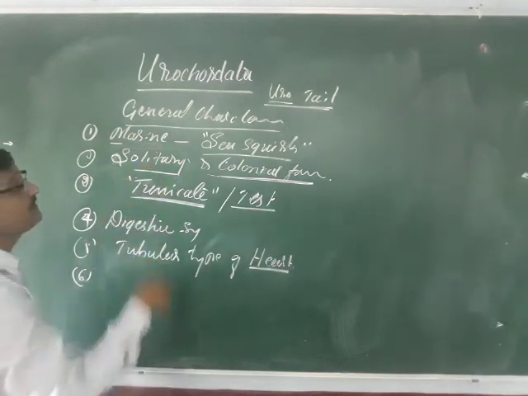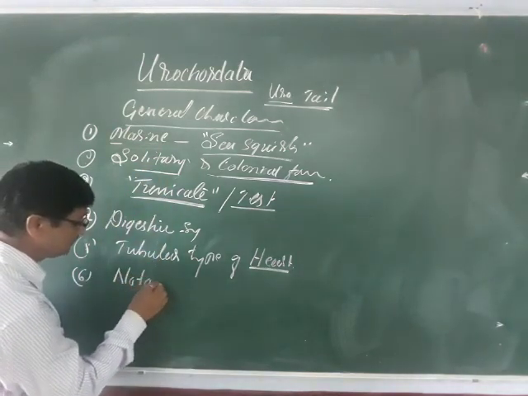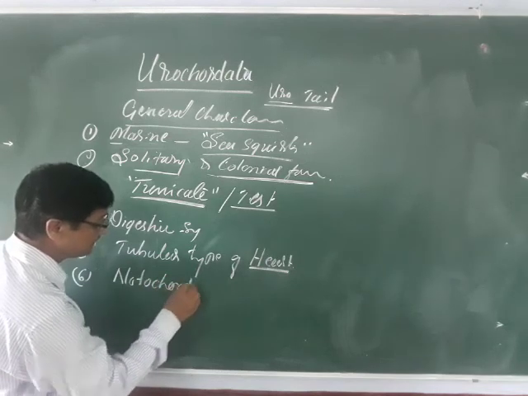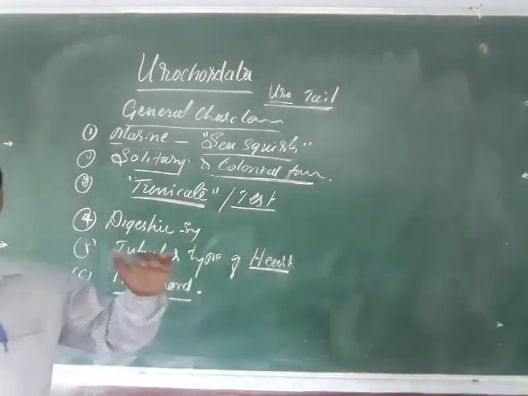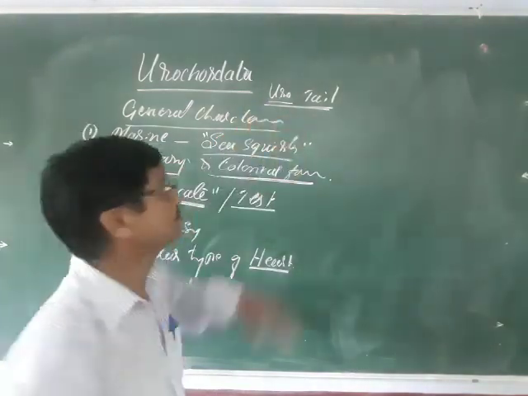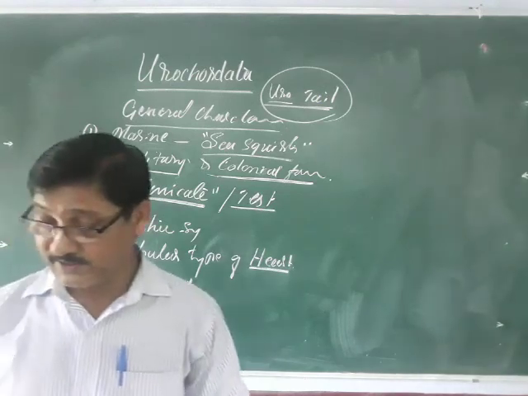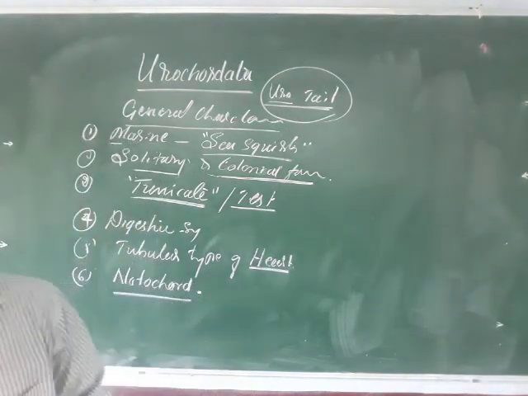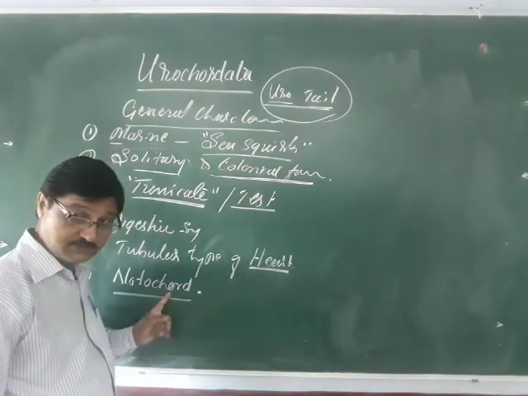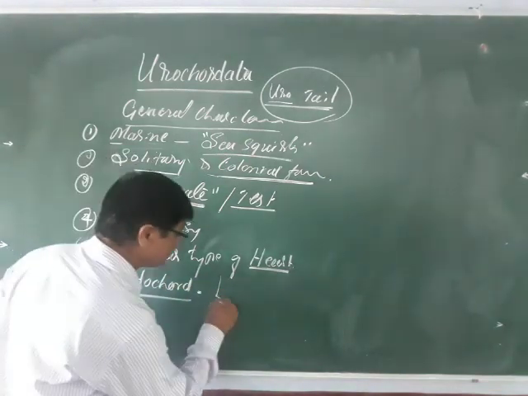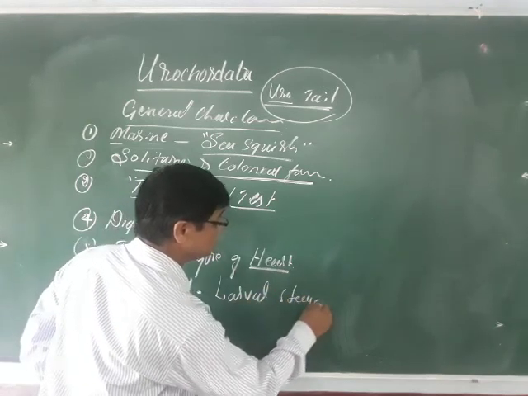As I told in the beginning, the urochordate means presence of notochord only in the tail region. Uro means tail region. Remember, this notochord is present in the tail region only during the larval stage.